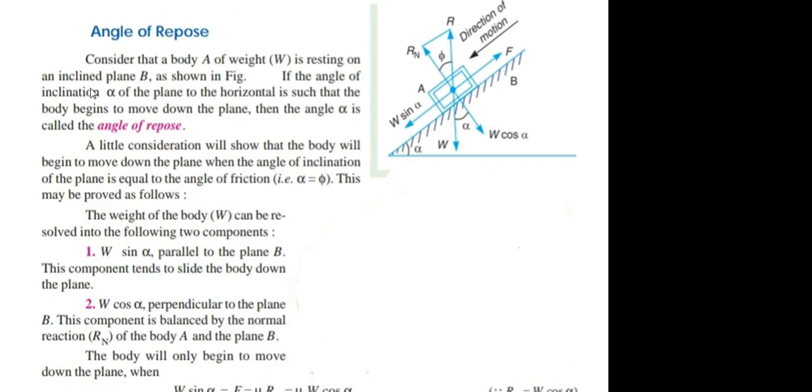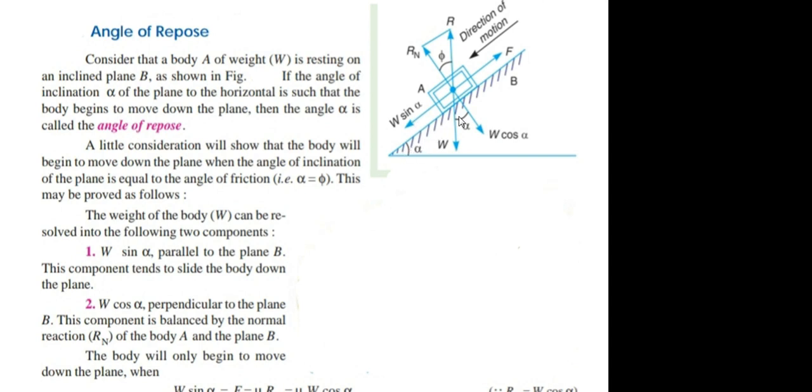Now let us see what is the angle of repose. Here you can see that there is an inclined plane surface B on which body A is placed. The body A has weight W acting in downward direction. This weight W will have two components, W cos alpha and W sin alpha.